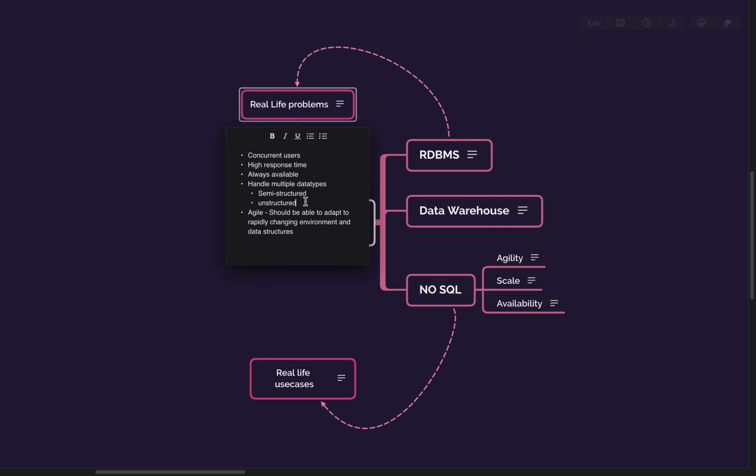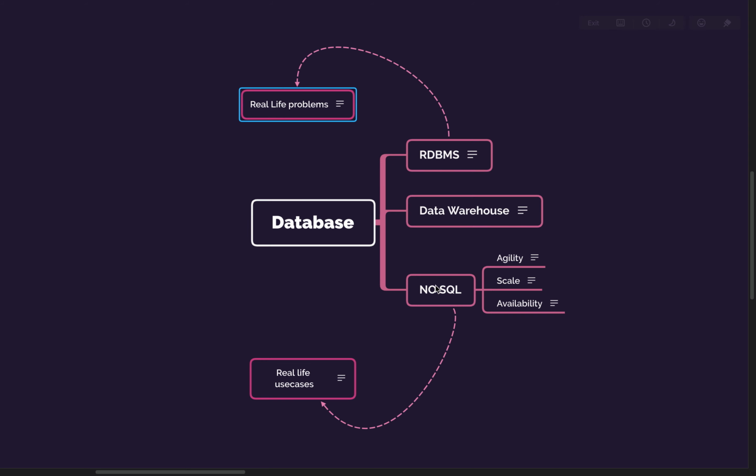And then it cannot handle semi-structured and unstructured data. The schema of the database is very rigid. And agility is again linked with schema. So if you want to add even one column and you have a table of like 2 TB size, then how will you update that whole column? It will take a lot of time. So that agility is not there in an RDBMS. So for these problems, people started introducing different flavors of NoSQL databases.